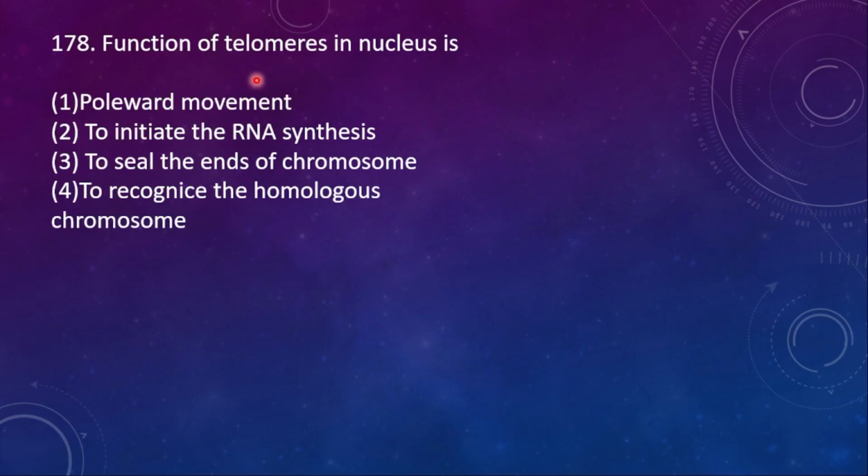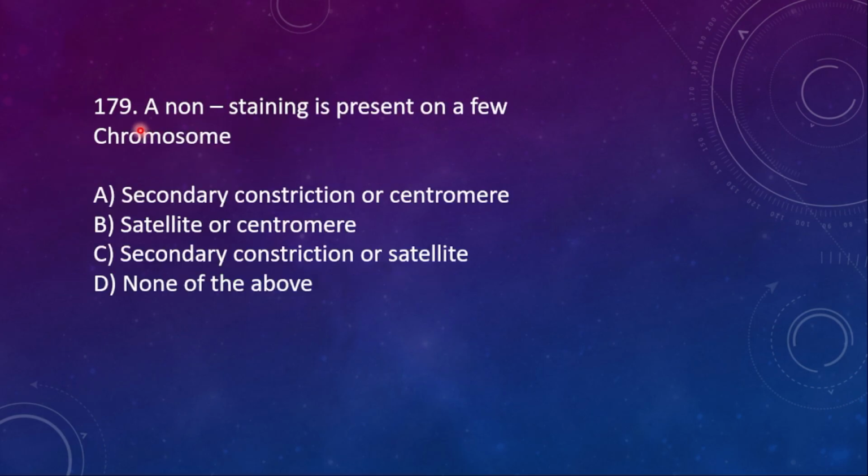178. Function of telomeres in the nucleus is: 1, poleward movement. 2, to initiate RNA synthesis. 3, to seal the ends of chromosomes. 4, to recognize the homologous chromosome. The telomere's function is to seal the ends of chromosomes.